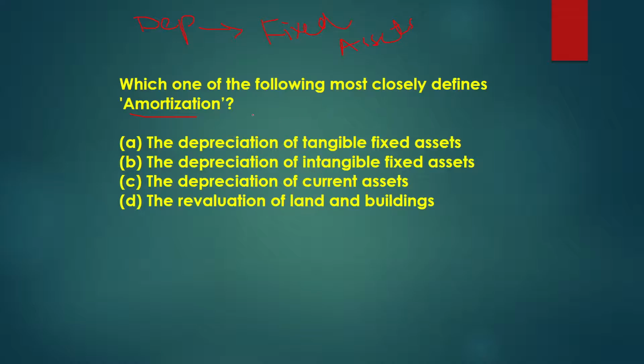The term used for intangible assets like copyrights, patents, etc., is amortization. So the answer is B, the depreciation of intangible fixed assets. If it is of the fixed assets, then it will be depreciation.